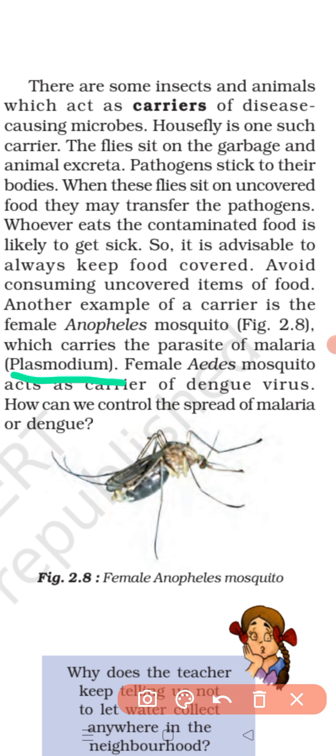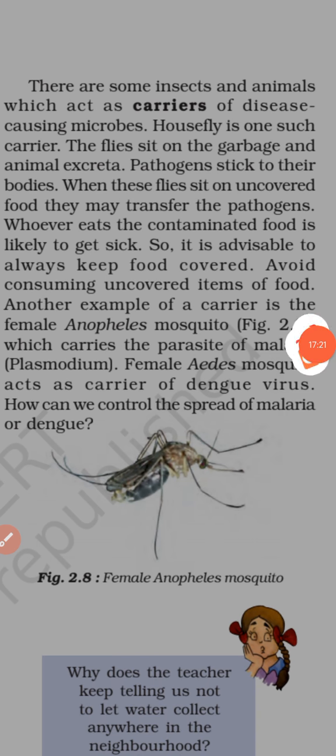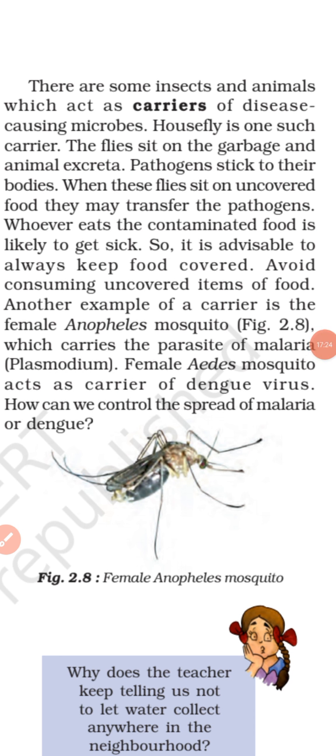And this is called a parasite because it lives on the blood of a person as its food on entering its body. So malaria is carried by what? The Anopheles mosquito, the female Anopheles mosquito, not male, female. And this female Anopheles mosquito carries the parasite of malaria. What is it?